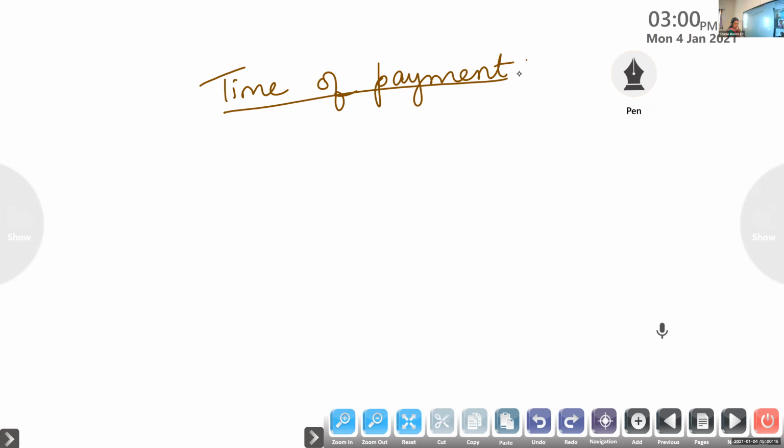What is meant by time of payments? The time gap between two successive payments is called the payment period. So based on this, this one also is classified into three types.